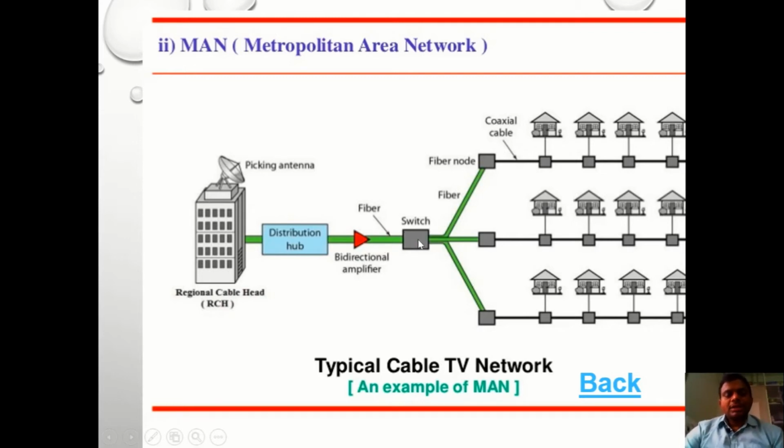Now here we are using one switching device. This switching device is used for switching whatever information is received from this ISP or this antenna. So that information can be switched to the different destination nodes. And then with the help of these fiber nodes, each and every node is connected with this particular network. This component is just like either a connector or a repeater.